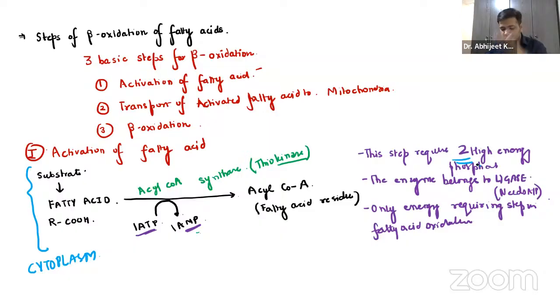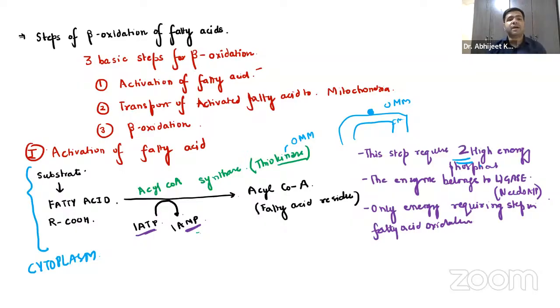Now, apart from that, this enzyme is basically located in the outer mitochondrial membrane. You already know that mitochondria has two membranes, right? The outer mitochondrial membrane and the inner mitochondrial membrane. So this enzyme is located on the outer mitochondrial membrane, and this activation is taking place in the cytoplasm, right? So this is the first step that you have to remember. That is the activation of the fatty acid.